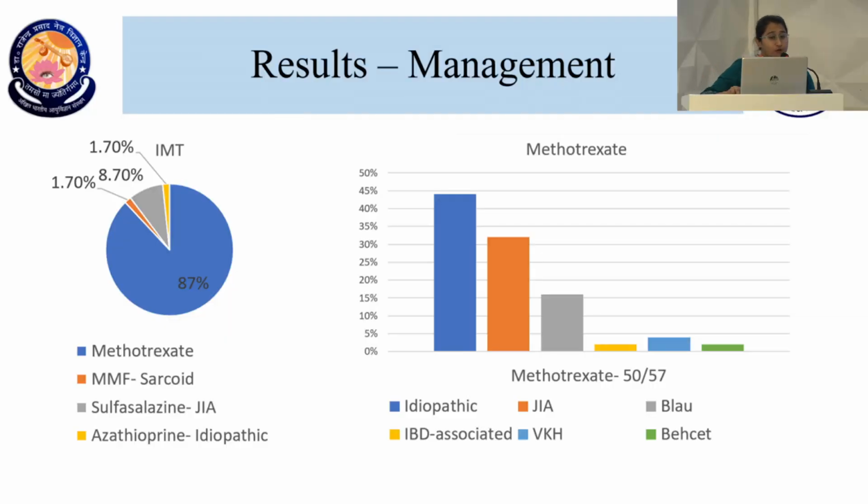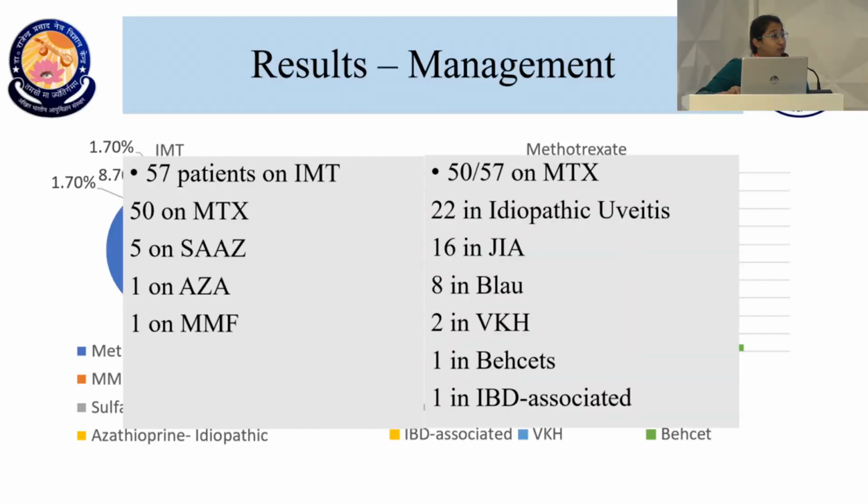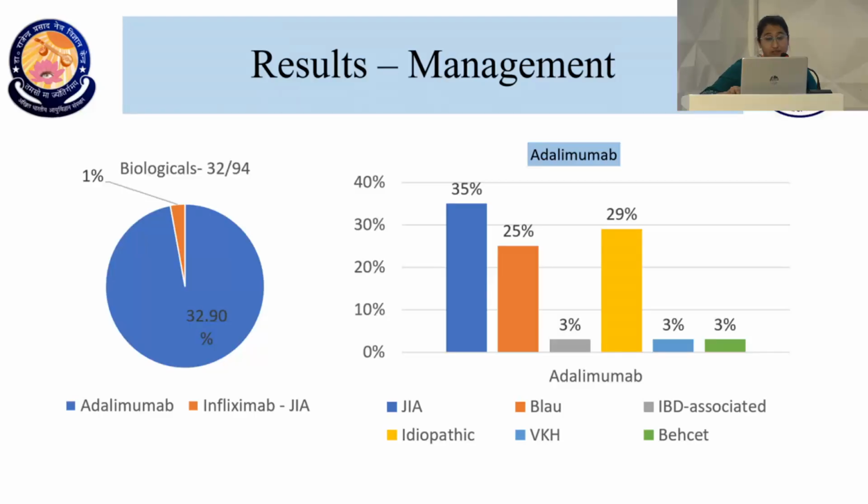Of all our cohort, we had 57 patients on immunomodulators, out of which 50 were on methotrexate, 5 were on sulfasalazine, 1 was on azathioprine, and 1 was on mycophenolate mofetil. Among those that were on methotrexate, 22 were with idiopathic uveitis, 16 with JIA, 8 with Blau syndrome. So a total of 8 patients of Blau syndrome were seen in our cohort, 2 patients of pediatric VKH, and 1 in Behçet's and 1 in IBD associated.